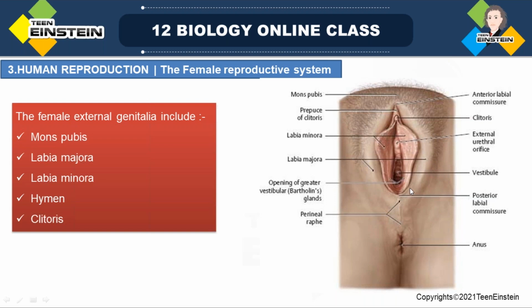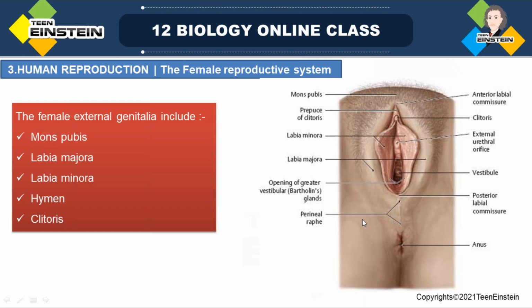This is labia majora and this is labia minora. Then the hymen. Hymen is a thin fleshy tissue located at the opening of the vagina.